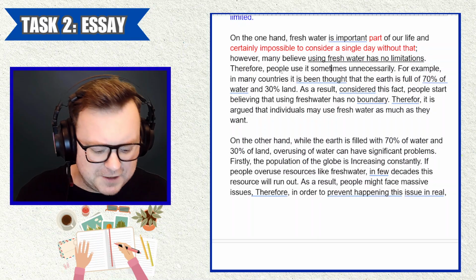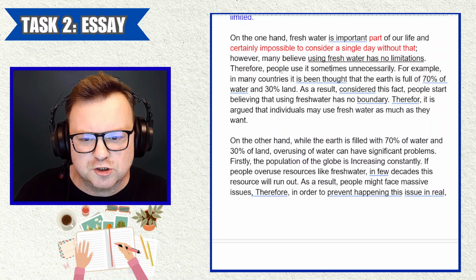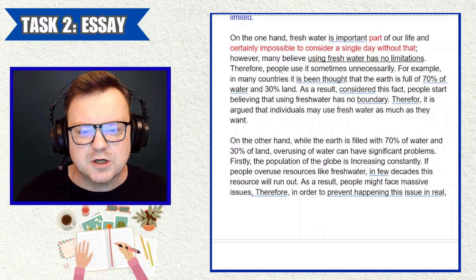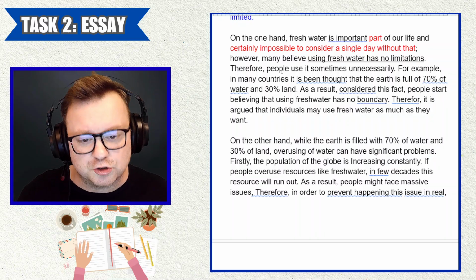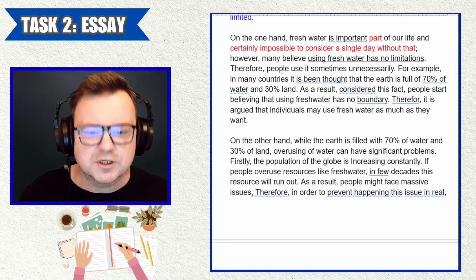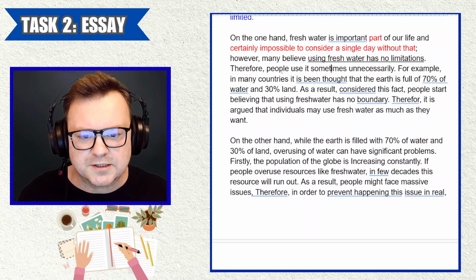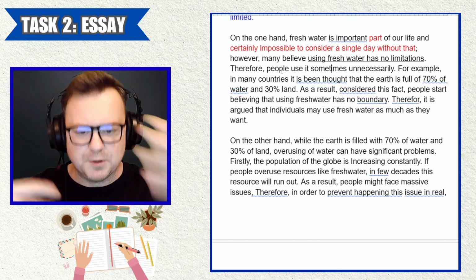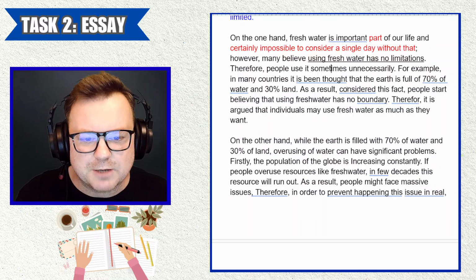Maybe. If that's the reason why governments should control it, if you think that people waste water, start with that. One reason why people believe governments should control how much fresh water we use is that many people waste water. Great. We have a topic sentence. Now build from there.